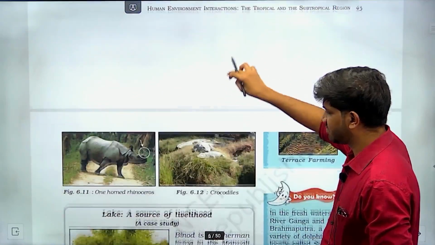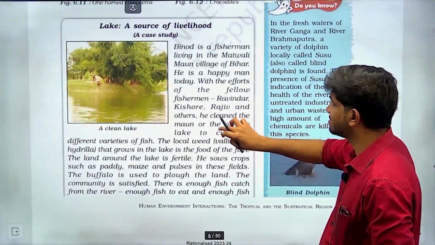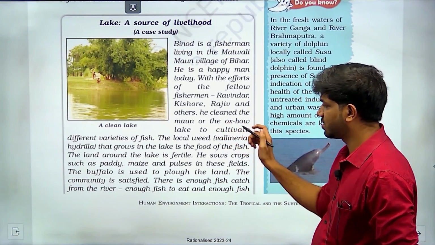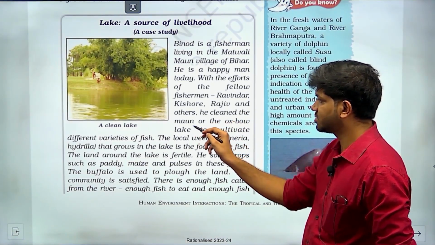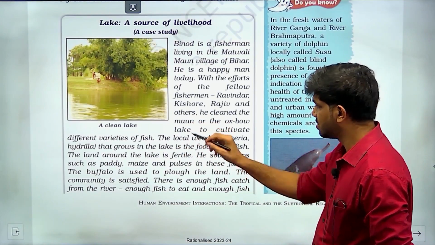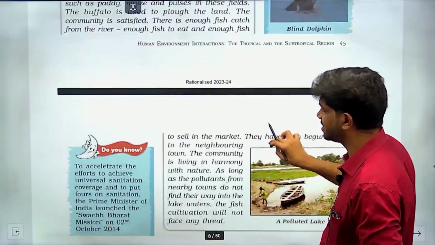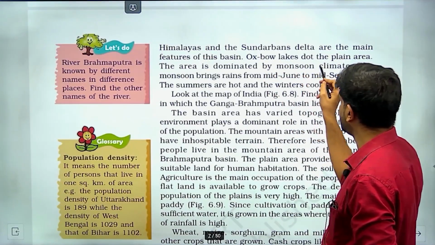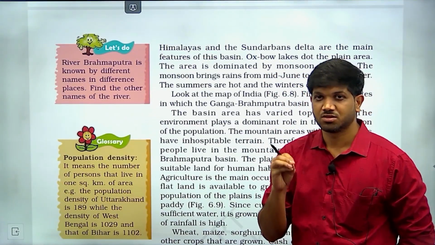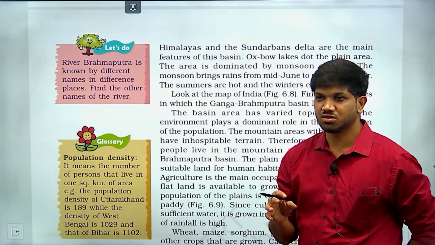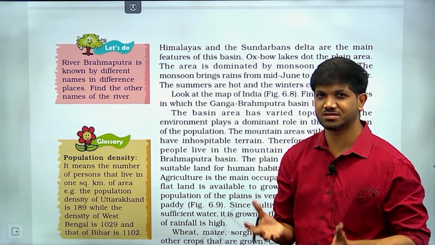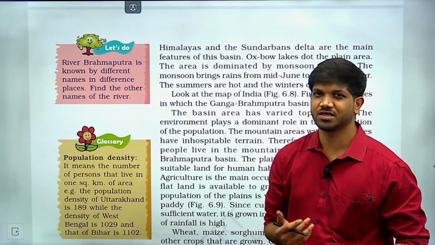And they have given in a case study that in Bihar there is an Oxbow Lake, which is called Mound. There is another statement in this NCERT that Oxbow lakes dot the plains of the area. So somewhat you would have calculatedly guessed that there are many Oxbow lakes there.